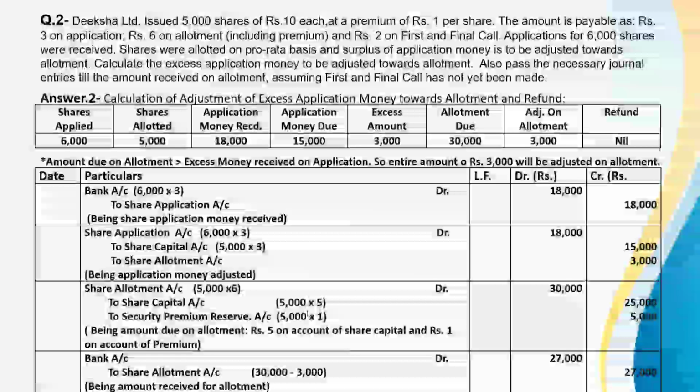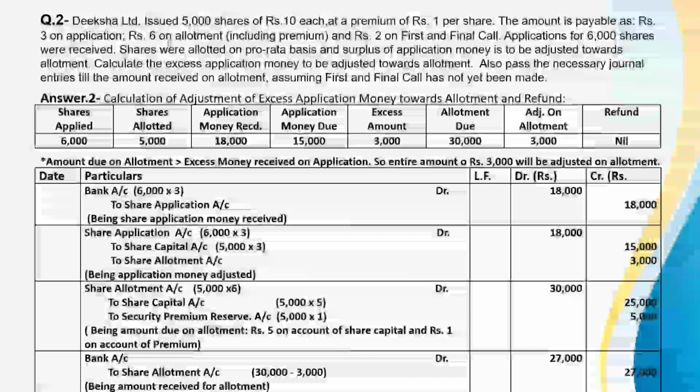Next, making allotment due. Share allotment account debit, number of shares issued and allotted 5,000 into 6, this is 30,000. To share capital. Share capital is of rupees 5 because rupees 1 premium is included in this rupees 6.